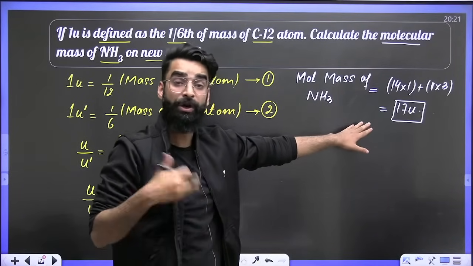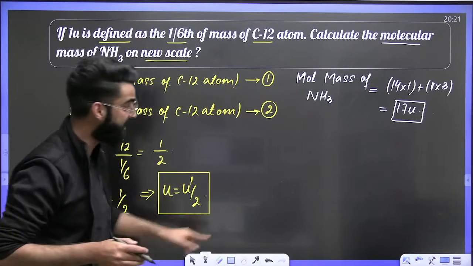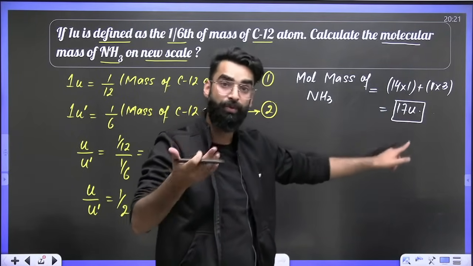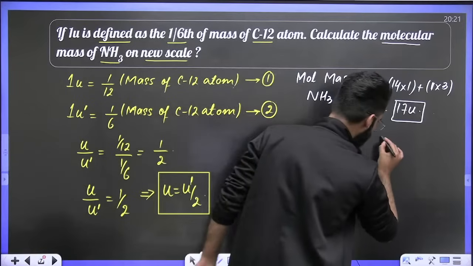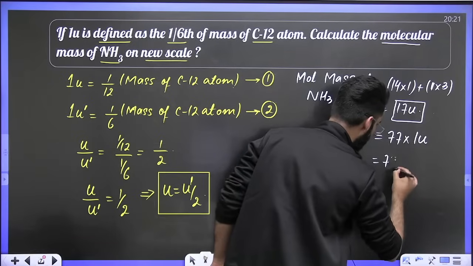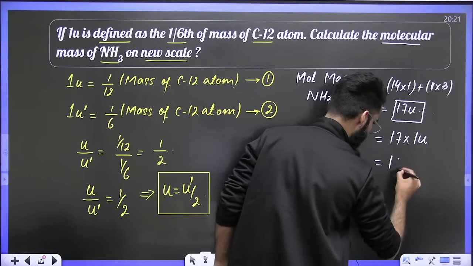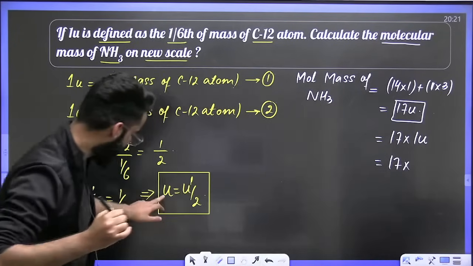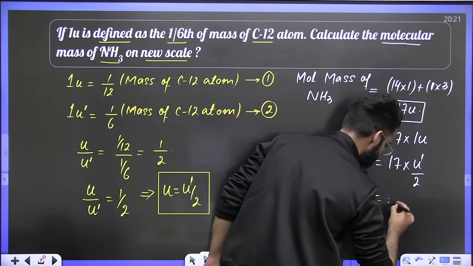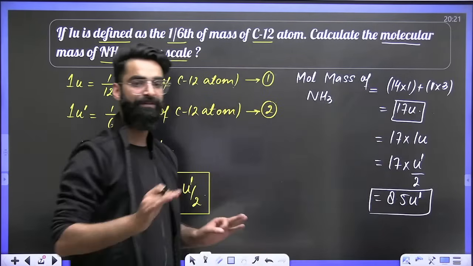But we have to calculate the molecular mass of NH3 as per the scale that is given to us in the question. So we don't need the answer in terms of U. We are supposed to calculate the answer in terms of U dash. So I'll be writing 17 multiplied by 1U, and instead of 1U, you can write U dash divided by 2. The value comes out to be 8.5 U dash. This is what we were supposed to calculate.